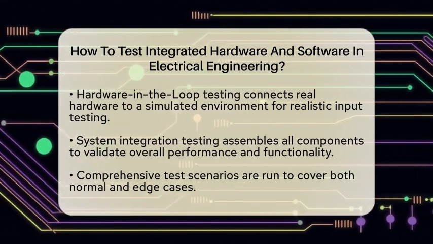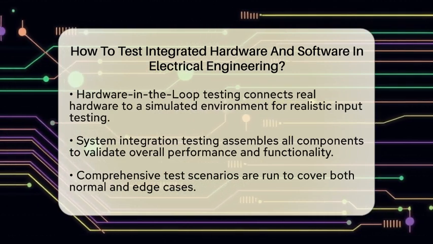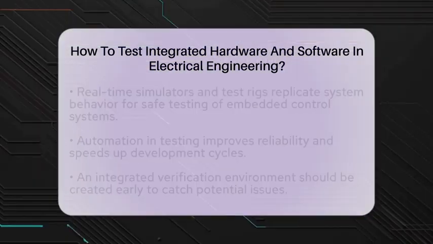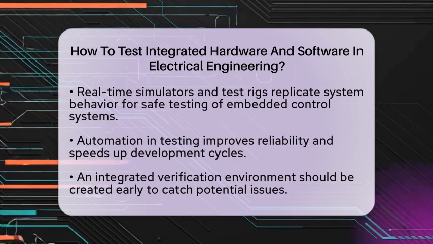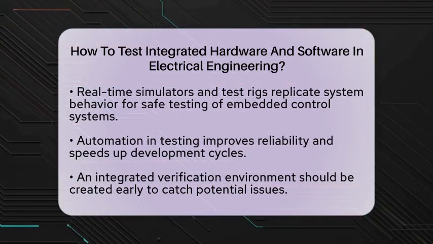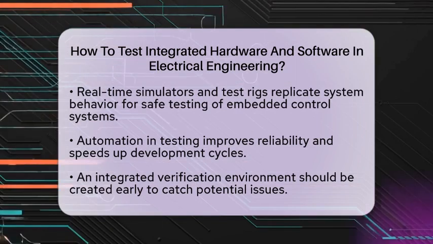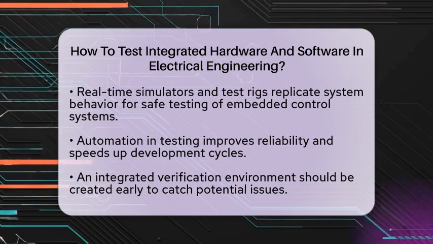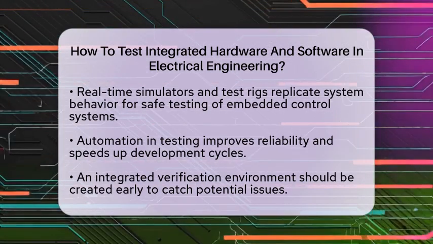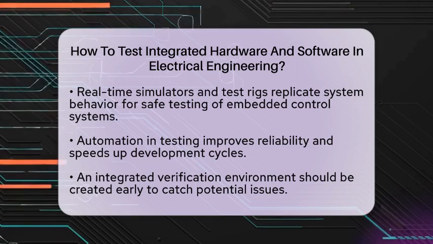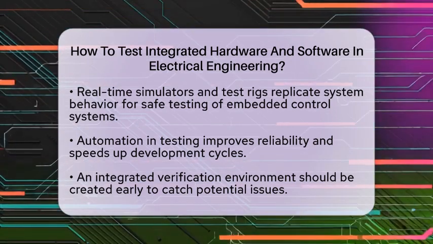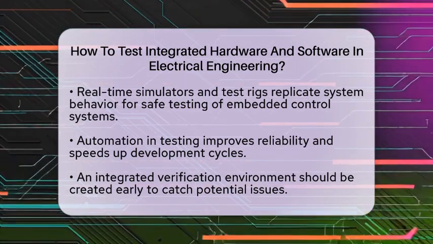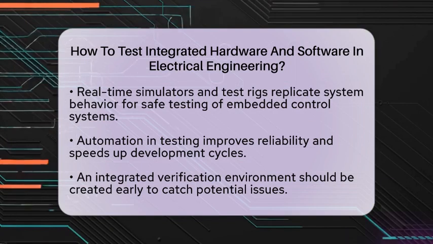These tools replicate physical system behavior, enabling safe and repeatable testing of embedded control systems. They generate electrical signals and sensor data to challenge the software logic effectively. Automation is another important factor. Automated testing frameworks manage test execution, data collection, and result analysis, which improves reliability and efficiency. For example, test controllers can run multiple hardware interfaces and software scenarios automatically, speeding up development cycles.